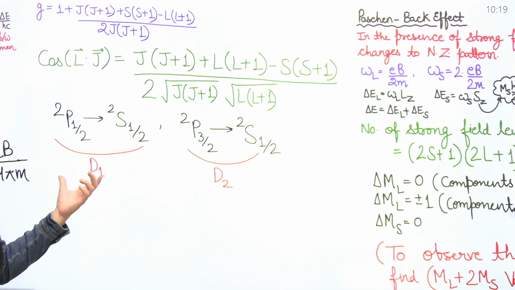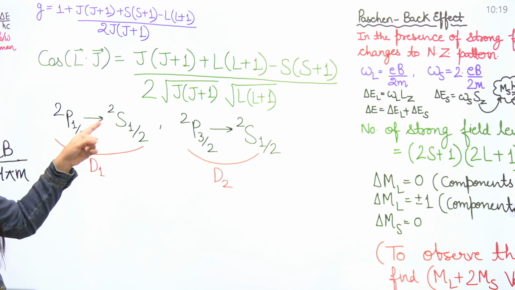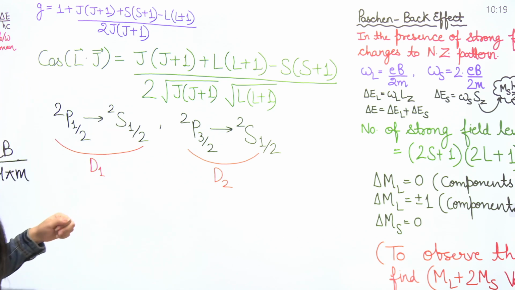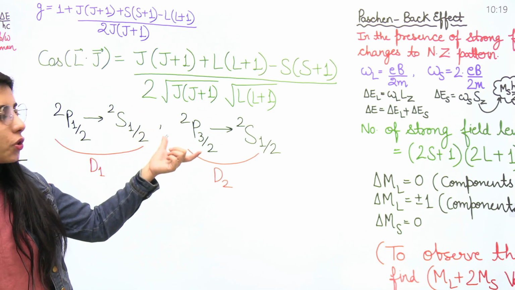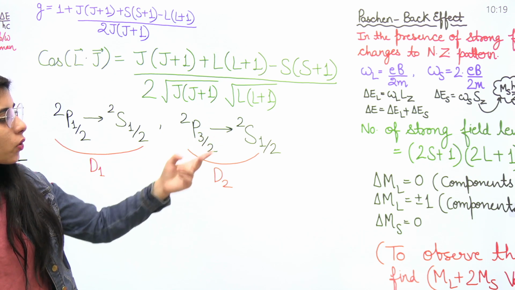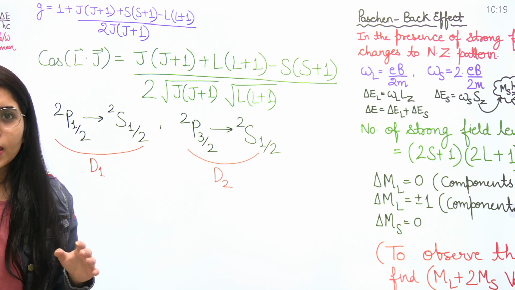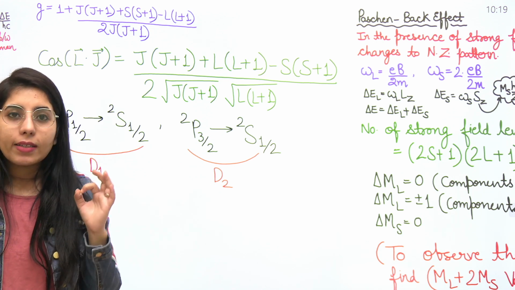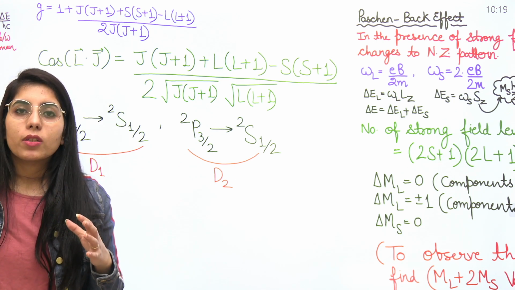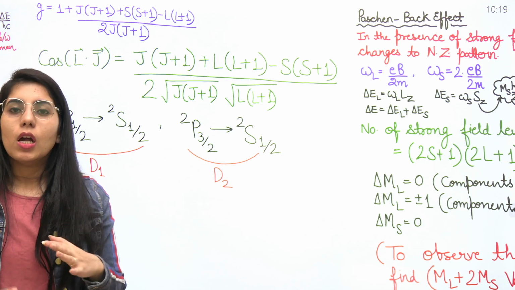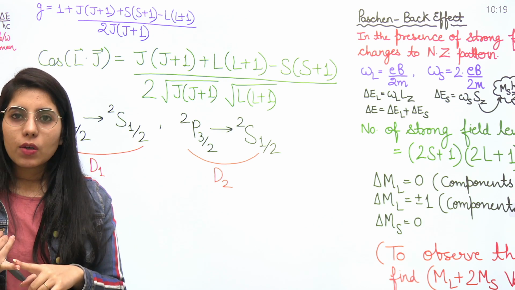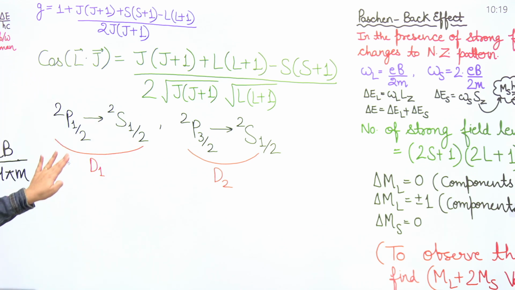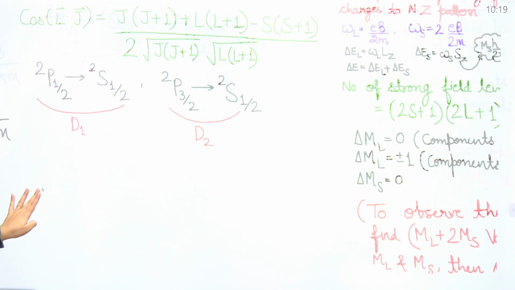D1 line transitions take place from 2p 1/2 to 2s 1/2. These are the spectroscopic terms mentioned here. For the D2 line, we observe the transition from 2p 3/2 to 2s 1/2. It's going to be very important. Clear? You should know about the sodium D lines directly, which level to which level the transition takes place for the D1 line and the D2 line. These two are very important. You should even memorize them if possible.